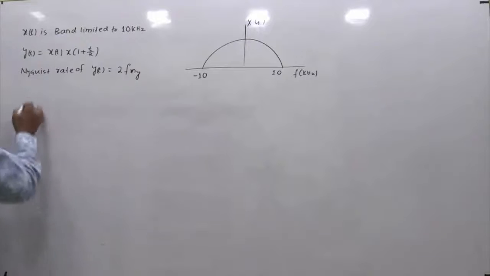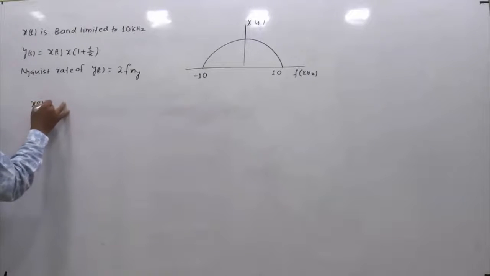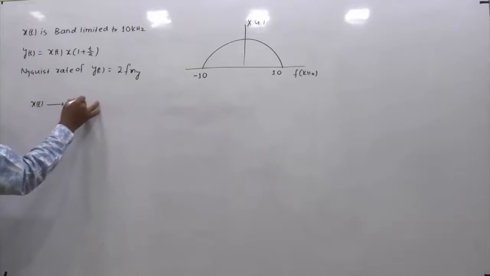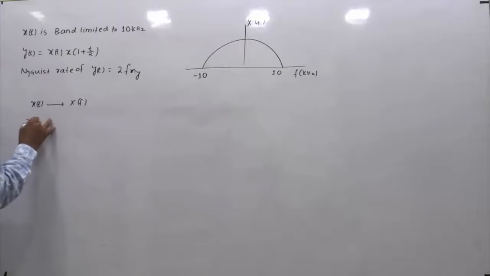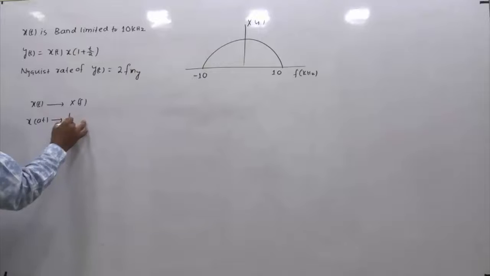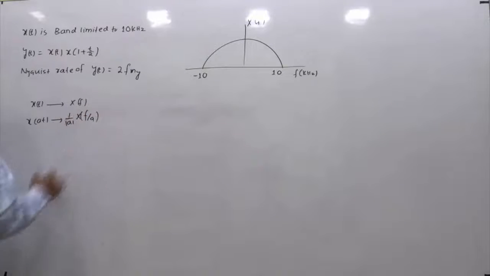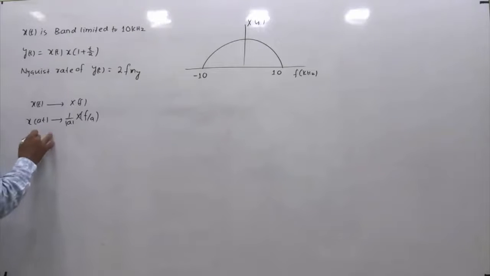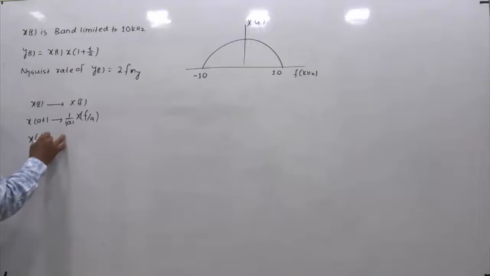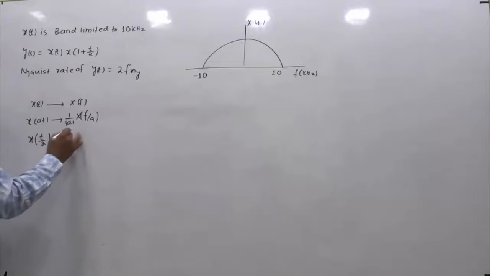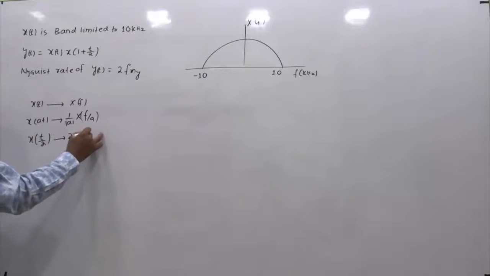So the point is, if x of t has spectrum x of f, then by the time scaling property, x of at has spectrum 1 by mod a x of f by a, isn't it? Now if I replace a by half, so if I am finding the spectrum of x of t by 2, this will be given by 2 into x of 2f.